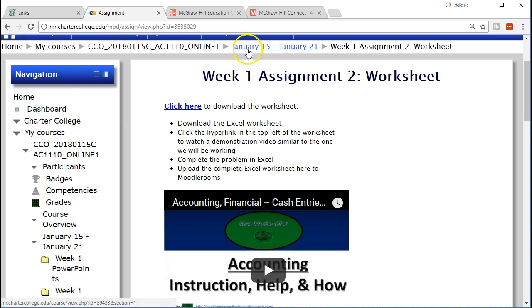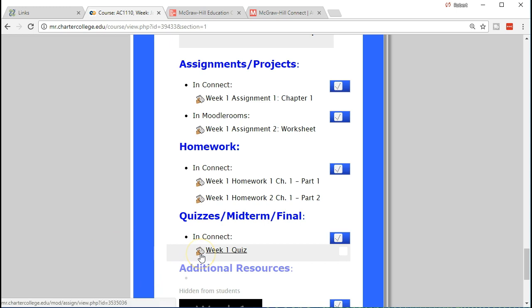Going to go back to the cookie trail up top, back to week 1, the current week that we are closing out. Remember that everything is going to be due by Sunday, but for the quizzes in particular, we don't have much leeway to do late work. We can't pick up late work unless there's an unusual circumstance, in which case we take that on a case-by-case basis, whereas with the homework and the assignments, we often have more time and more ability to accept late work.